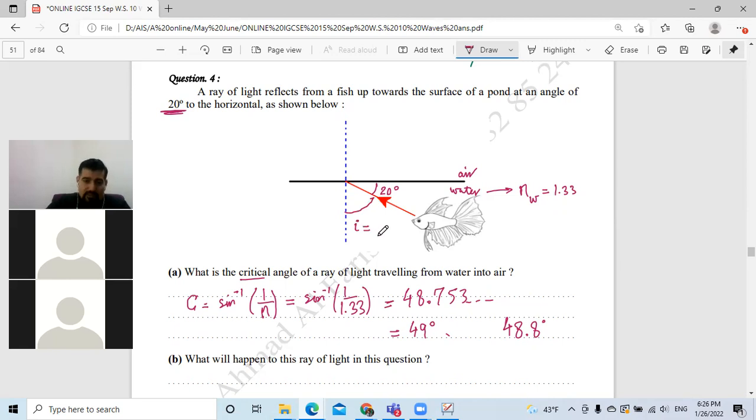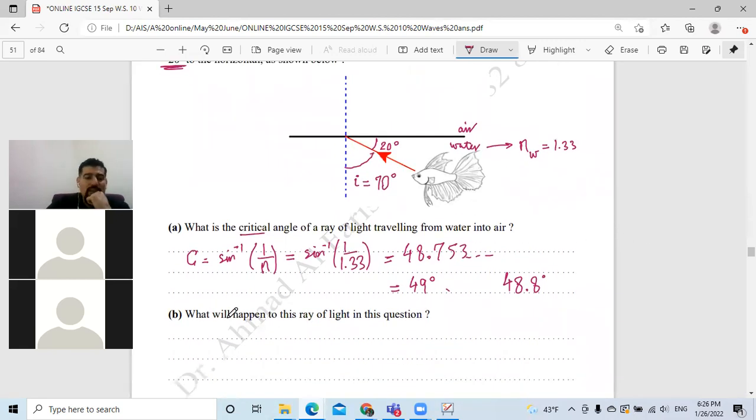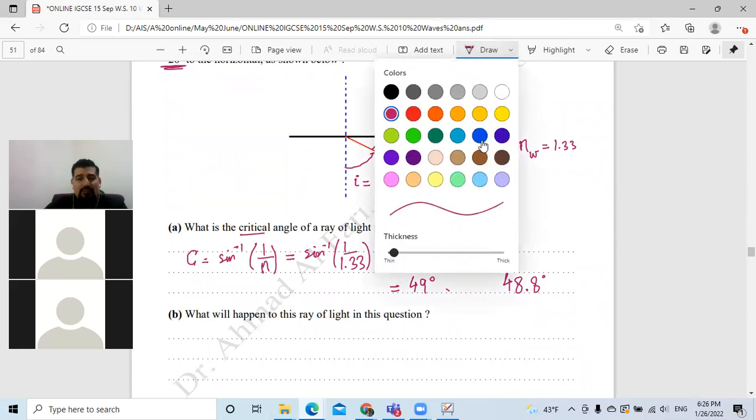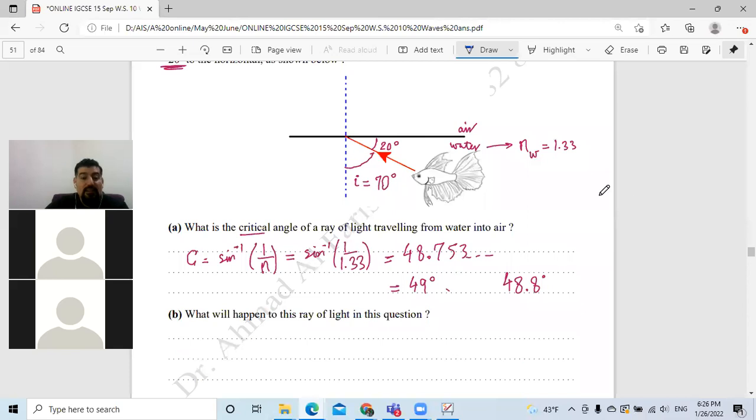And how much is the angle of incidence in this situation? Because this is the normal and this is the surface, it is 90 degrees minus 20. It will be how much? 70 degrees. So that means, ya Shabab, what will happen to this ray of light in this question? Because the angle of incidence is 70, more than the critical angle. What will happen in this situation? Yes. Bravo. Exactly.